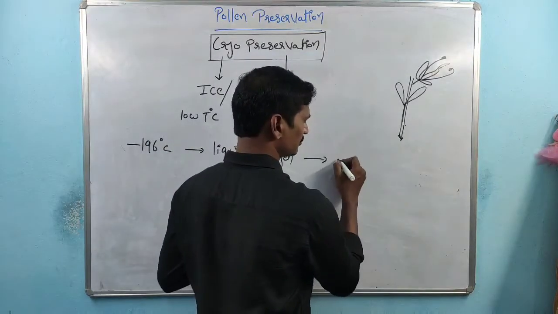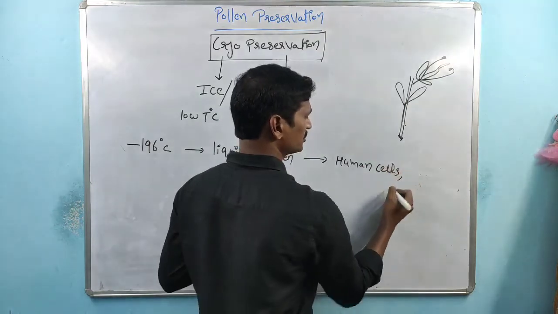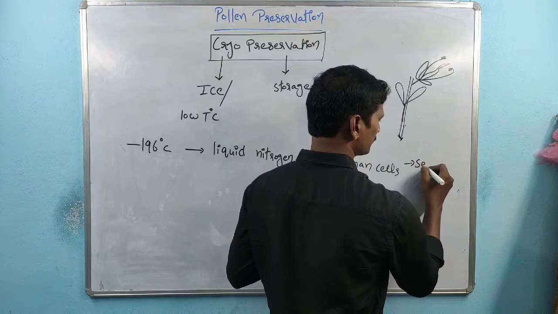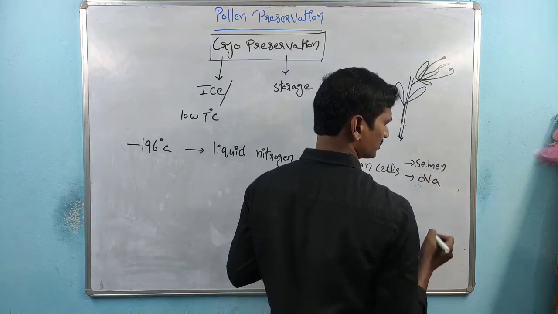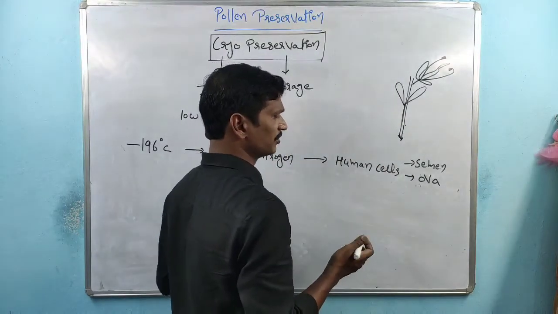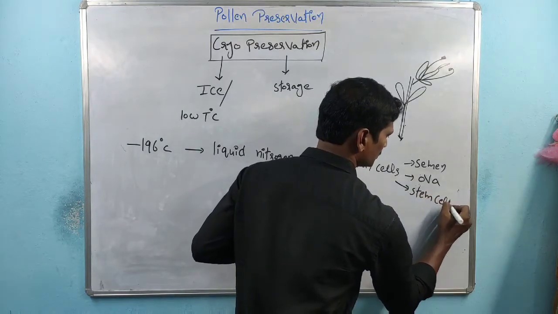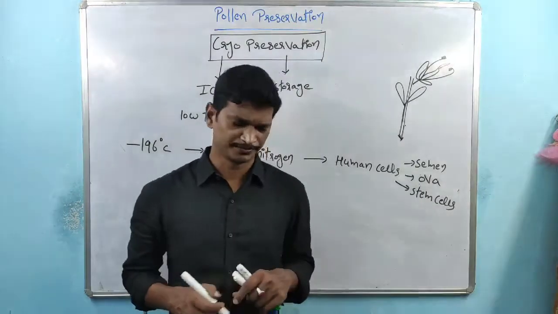Maybe the cells are human cells. Within human cells, we know about semen preservation and ova preservation. One of the best examples is stem cells preservation, which is one of the important concepts.